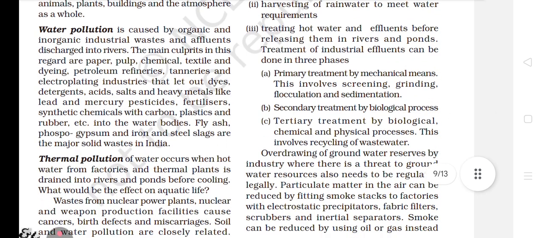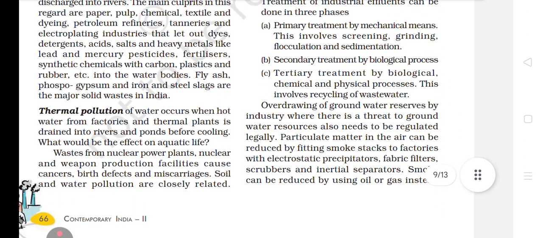Next, bachche, you can see here, primary treatment by mechanical means. This involves screening, grinding, flocculation and sedimentation, which you have learned about how water is treated. You learned this in class 8th, and I think it was also in class 7th. Those children who have studied the old version of the book must know this.